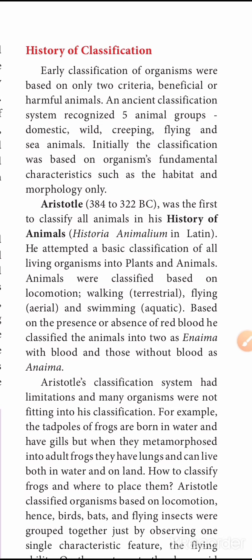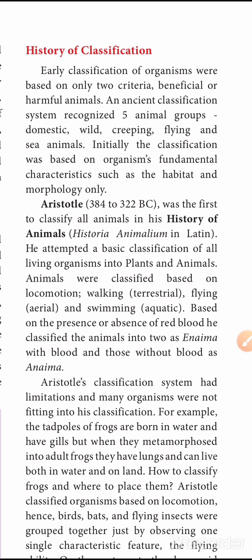In the same way, organisms were classified based on 2 criteria, that is beneficial or harmful. For example, Lactobacillus is a beneficial bacterium, and Mycobacterium, which causes tuberculosis, is a harmful bacterium. So the organisms were classified based on 2 criteria, beneficial or harmful animals.